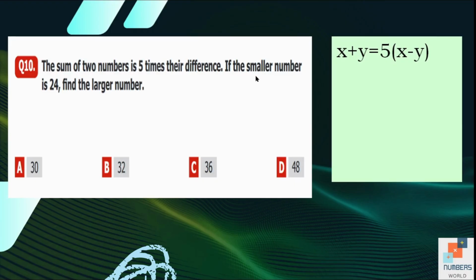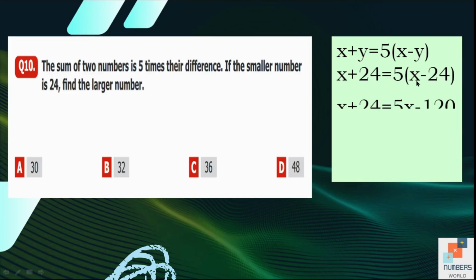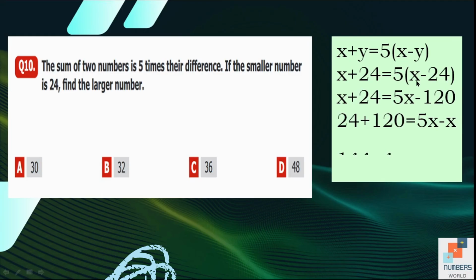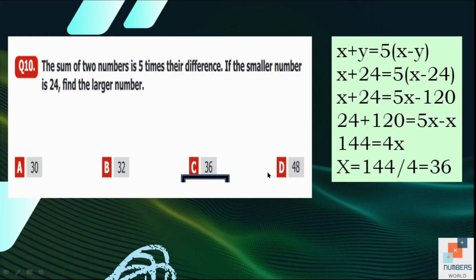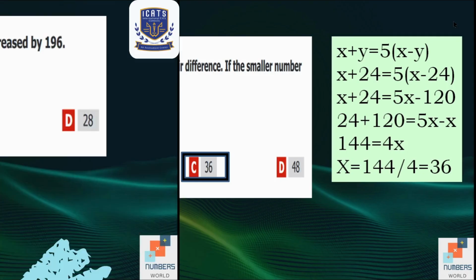The second information is that the smaller number is 24. So we will say y is our smaller number, because we know that in subtraction, the smaller number comes after the minus sign. So we will put the value in the equation and solve it for x. After solving it, the answer is 36. So the value of x is 36 and that is the larger number.